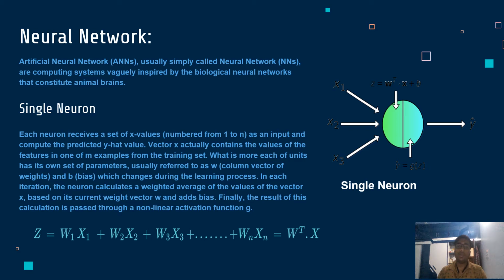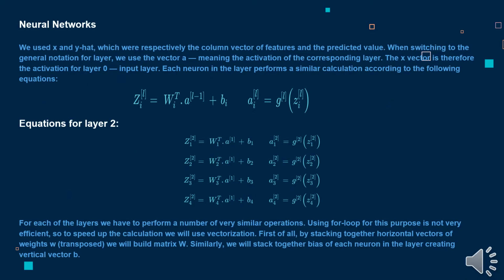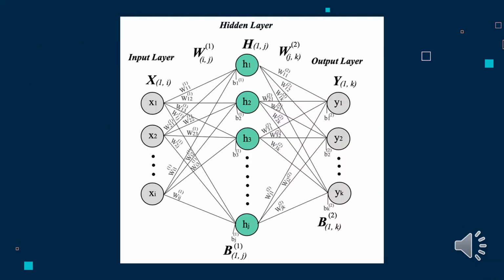These input-weight products are summed, and then the sum is passed through the node's so-called activation function to determine whether, and to what extent, this signal should progress further through the network to affect the ultimate outcome, say, an act of classification. If the signal passes through, the neuron has been activated. Here you can see the mathematical interpretation of what I just mentioned. This is the general architecture of a neural network.